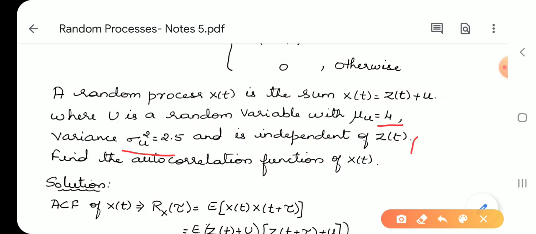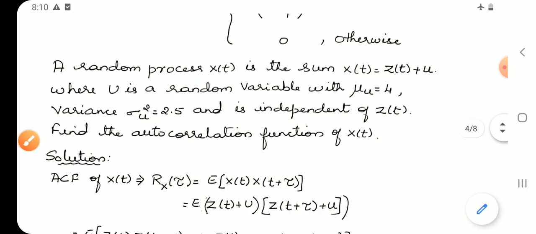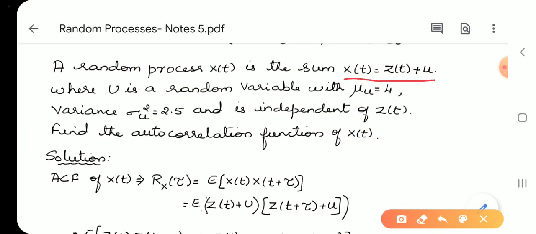X(t). So here X(t) is nothing but the sum of two random processes, and just now we have seen how to find the autocorrelation function of the sum of two random processes. When X(t) is the sum of two random processes, Rx of tau is given by E of X(t) into X(t plus tau). But here one is a process, another one is a random variable.